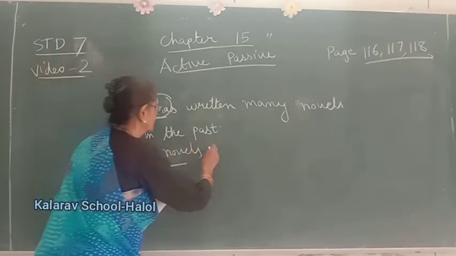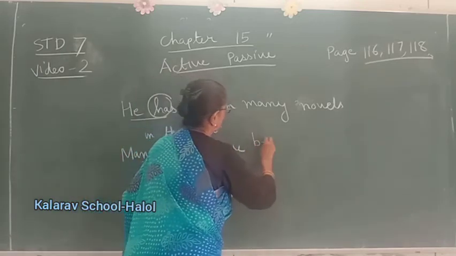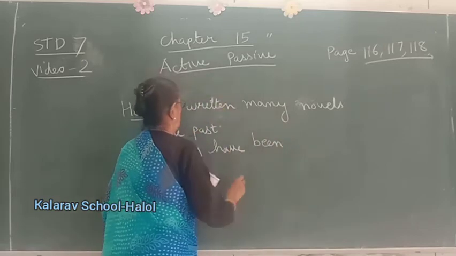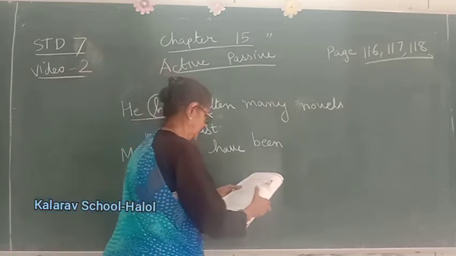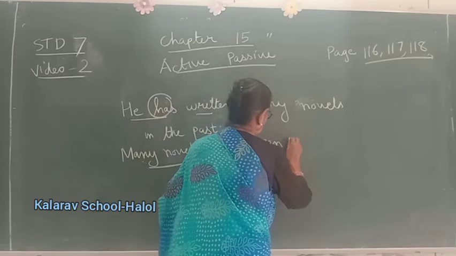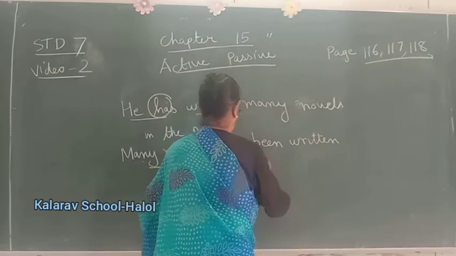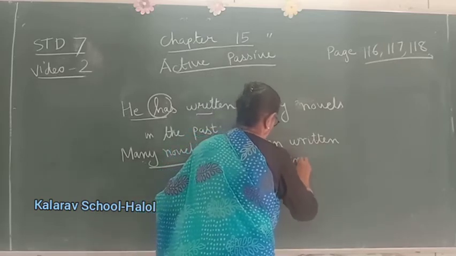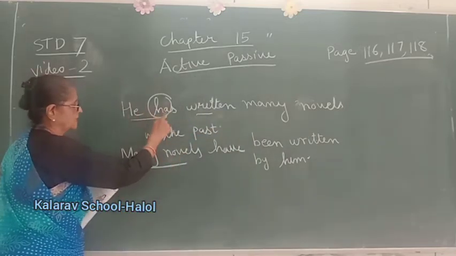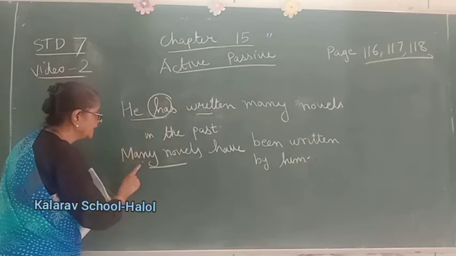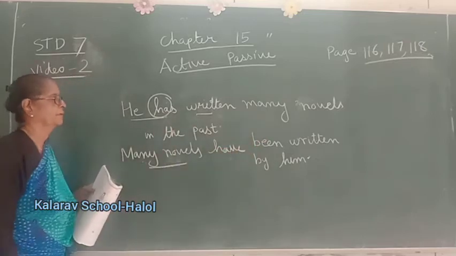So many novels have been written, this is the past participle of write, by him. Because this is he, here it is has. But many novels is plural, so have been written by him. Alright?